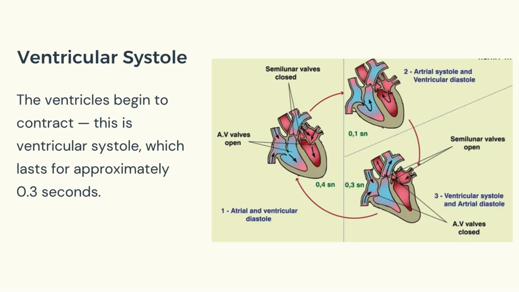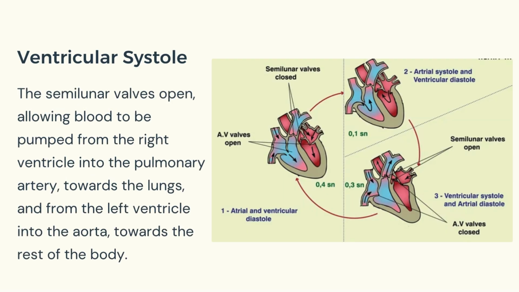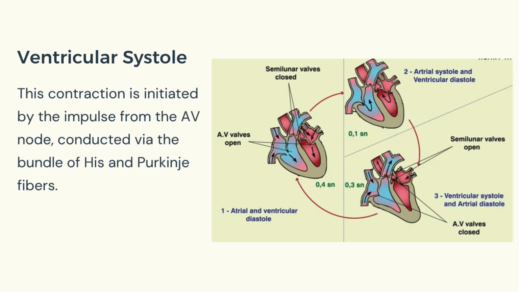Following atrial systole, the ventricles begin to contract. This is ventricular systole, which lasts for approximately 0.3 seconds. During this phase, the AV valves close, preventing backflow into the atria, and the semilunar valves open, allowing blood to be pumped from the right ventricle into the pulmonary artery, towards the lungs, and from the left ventricle into the aorta, towards the rest of the body. This contraction is initiated by the impulse from the AV node, conducted via the bundle of His and Purkinje fibers.